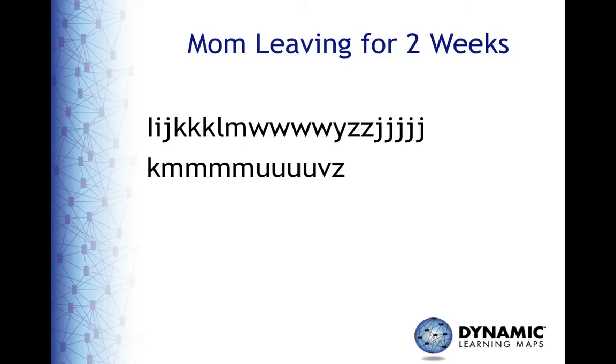A month later, Jack wrote about his mom going away for 2 weeks. As is typical for emergent writers, we see him repeating the same letters, but in contrast to the first writing sample you saw, the letter selections seem to be more intentional. He waited until he got to L before making his first selection, and the J and K appear twice.